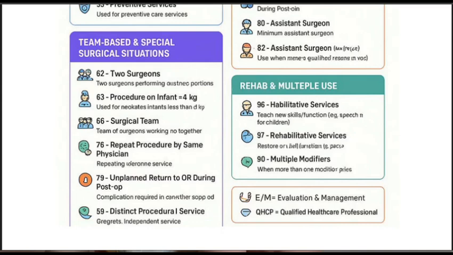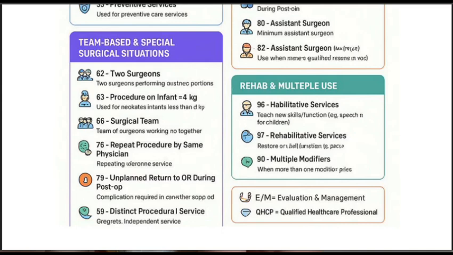Okay, 4 kg or less than 4 kg. When the procedure is performed on an infant whose weight is less than 4 kg, we have to give the 63 modifier for that. 66 modifier, surgical team. When a team is performing the surgery, in those cases we have to give the 66 modifier. 76, repeat procedure by the same physician. When the procedure is repeated by the same physician, in those cases we have to give the 76 modifier.